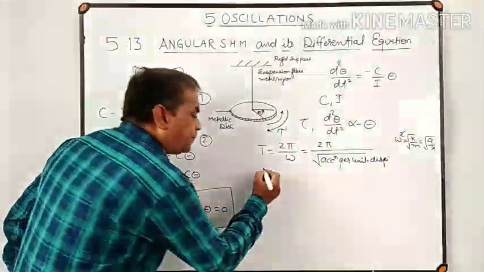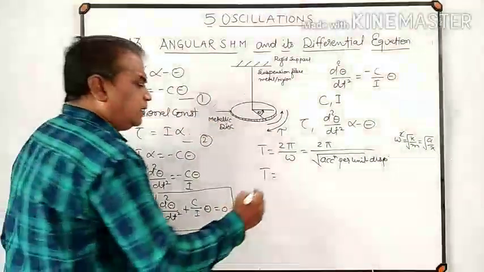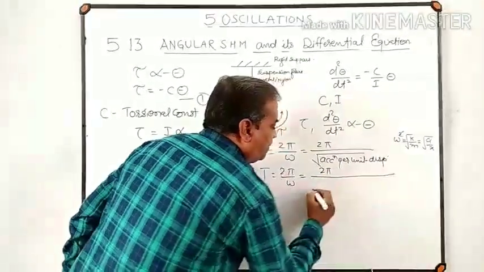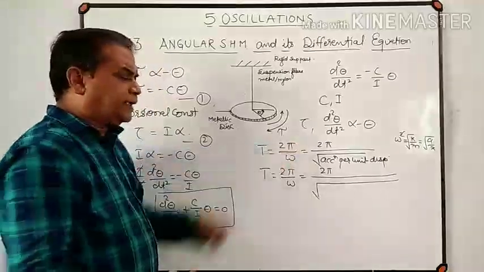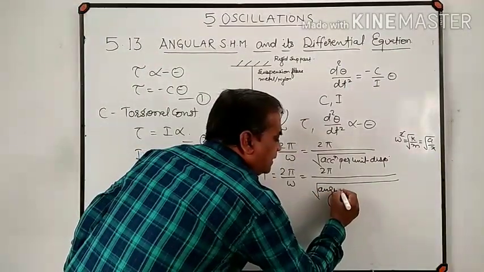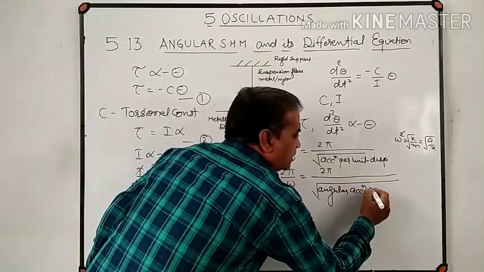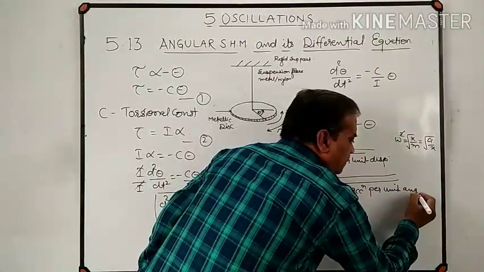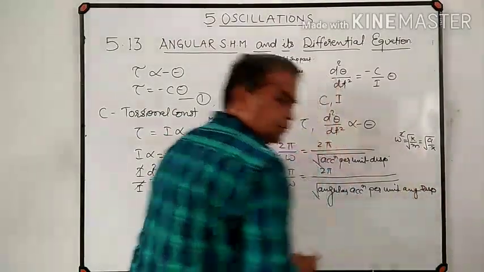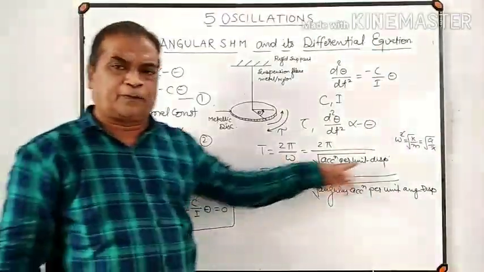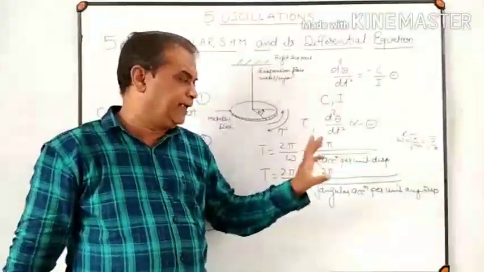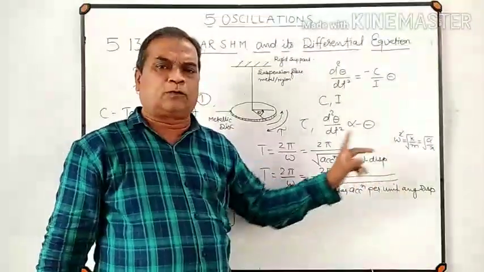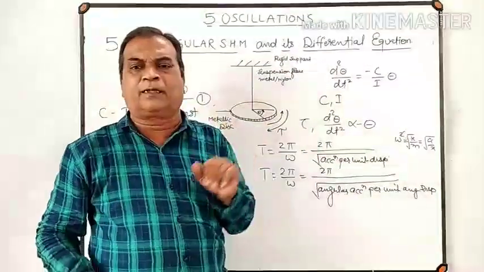For a particle performing angular SHM, T equal to 2 pi by omega, or it is equal to 2 pi divided by root of, now instead of acceleration, angular acceleration per unit angular displacement. So the time period of a particle performing angular SHM, T equal to 2 pi by omega equal to 2 pi upon under root of angular acceleration per unit angular displacement.